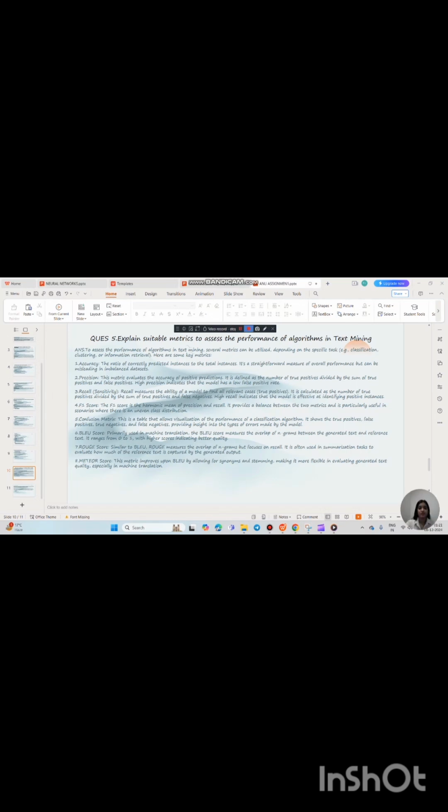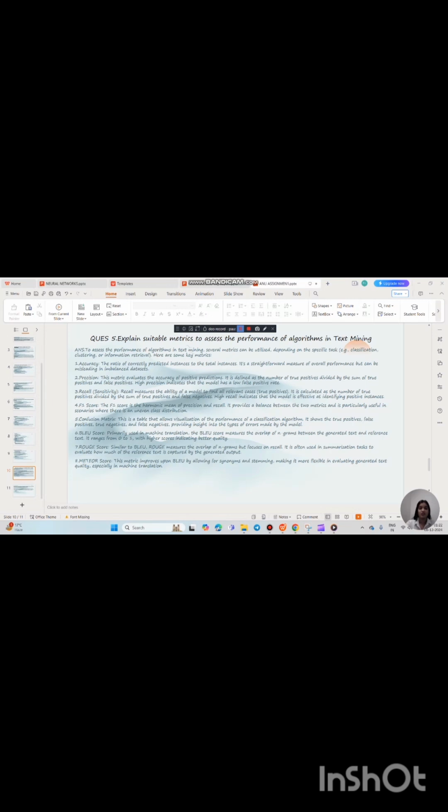Number 6, BLEU score. Primarily used in machine translation, the BLEU score measures the overlap of n-grams between the generated text and the reference text. It ranges from 0 to 1, with a higher score indicating better quality. Number 7, ROUGE score. Similar to BLEU, ROUGE measures the overlap of n-grams but focuses on recall. It is often used in summarization tasks to evaluate how much of the reference text is captured by the generated output. Number 8, METEOR score.